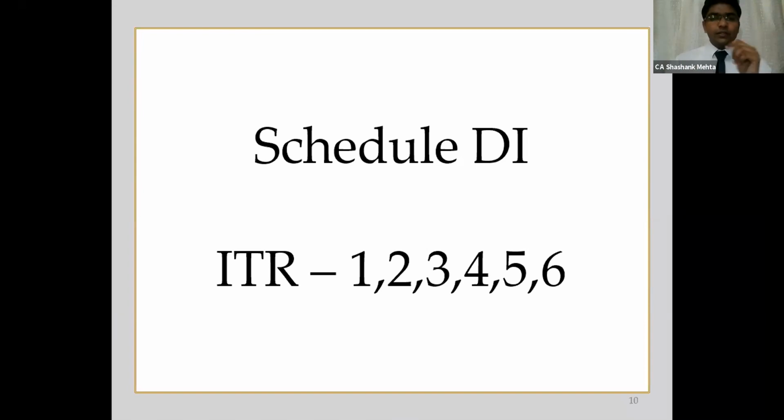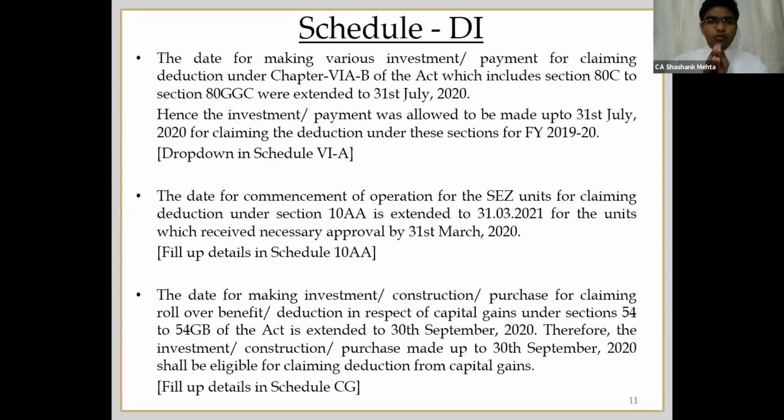So the first extension was with respect to Chapter 6A Part B, ATC to ATGGC. Even if you have made a contribution to PPF on 1st of July, then also you have the option to apportion it for the previous assessment year, I mean the AY 2021.